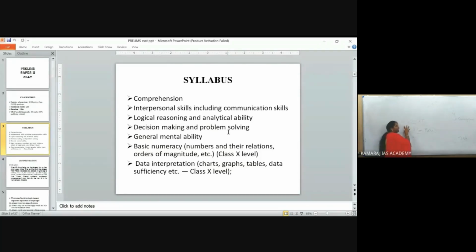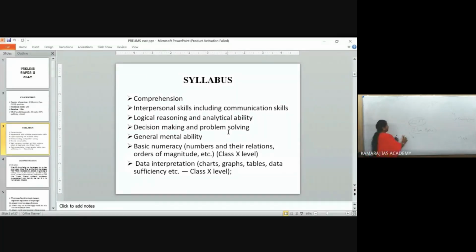This is a highly scoring paper, and it is not as difficult as banking and SSC. CSAT is just testing your capability of logical reasoning, analytic reasoning, and also your mental ability.